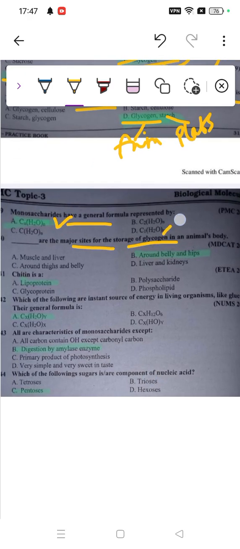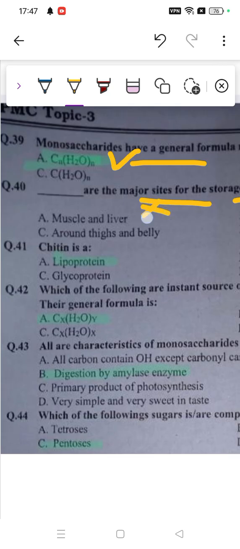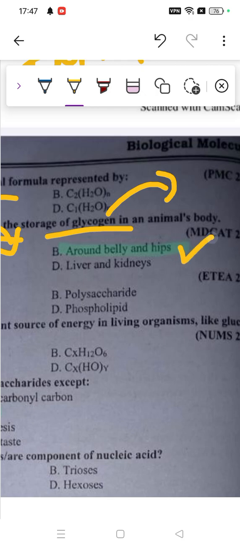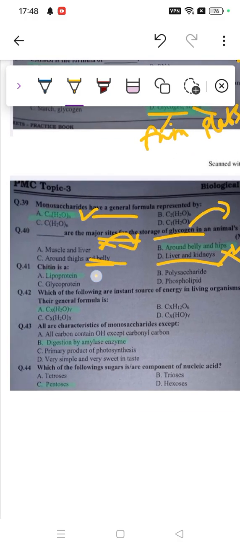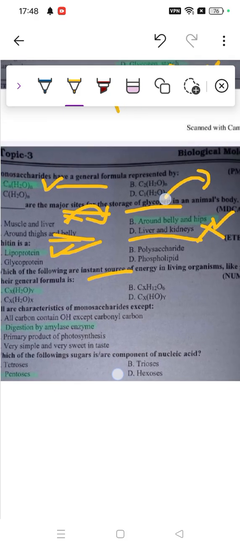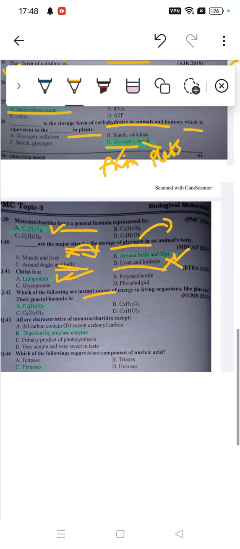Glycogen is simply stored in muscles, and they're asking for the location, position. Muscle and liver, no, actually muscle and liver they produce it. In liver and muscle they store it, but they're asking for the location around thighs and belly. No, really, around belly and hips. Yeah, not in thighs, but the belly and hip region around there. Not even in the kidney. Chitin is a lipoprotein. Remember that. Which of the following is an instant source of energy in living organisms, like glucose?